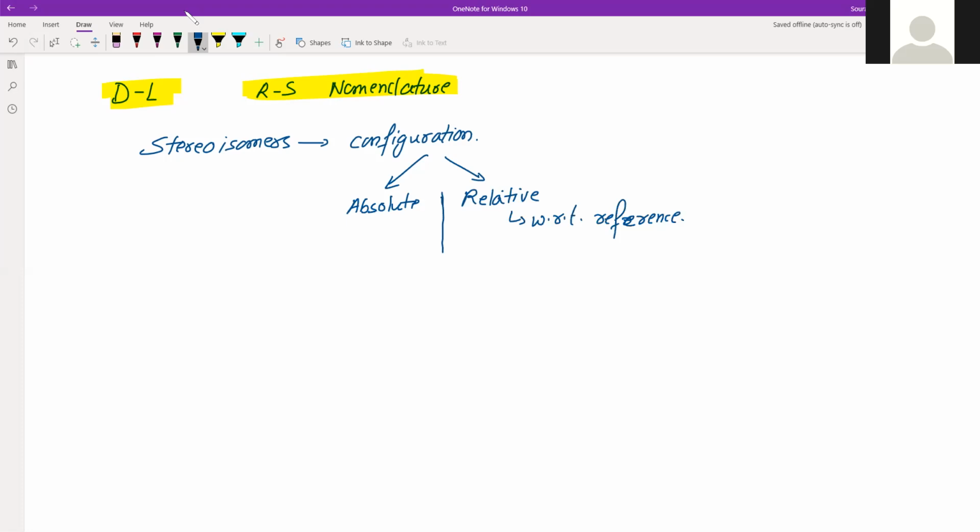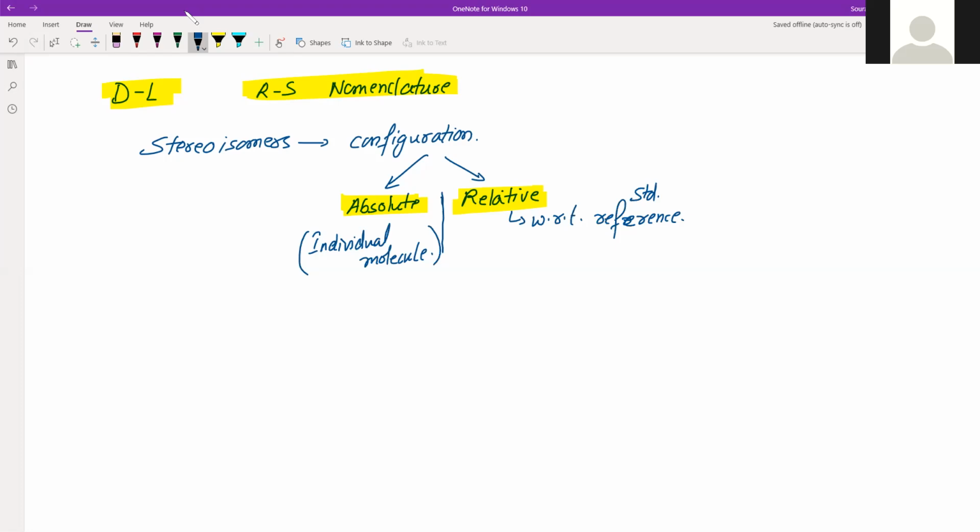In absolute configuration, it is purely based on that individual molecule; we are bothered only about the individual. In relative configuration, we compare the molecule with the orientation or configuration in a different structure, which is a standard structure or standard configuration.